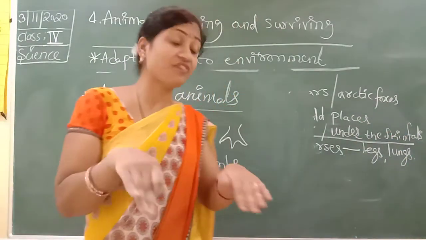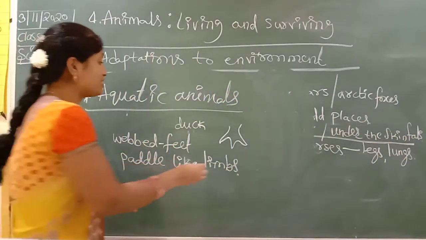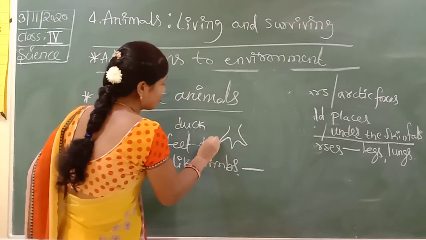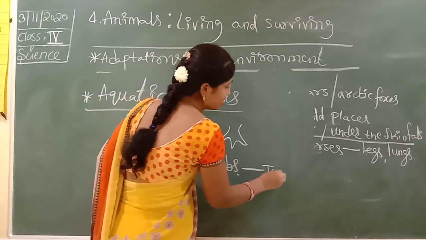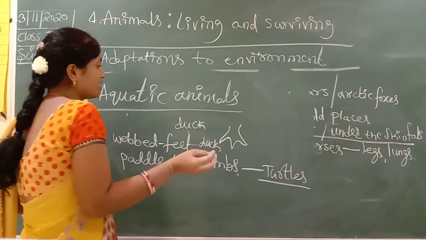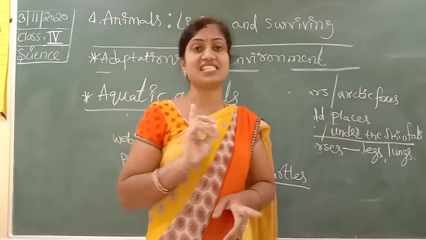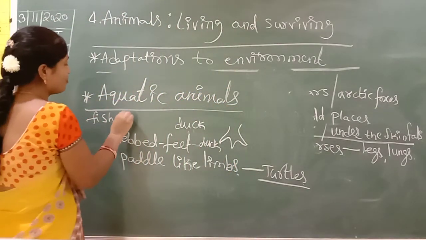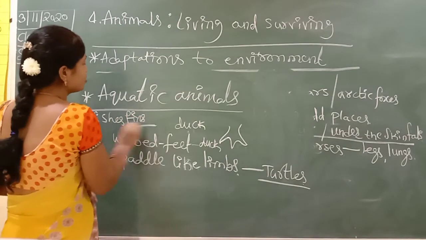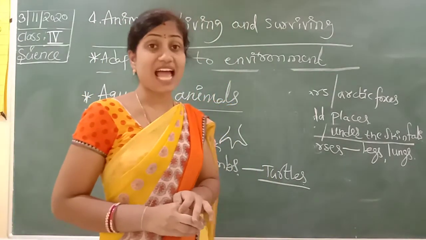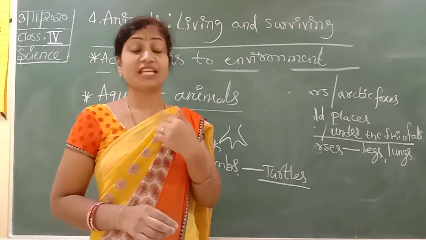So like webbed feet in ducks and paddle-like limbs in turtles. And fishes have fins, we know very well. Fishes and crabs have gills, breathing organs.